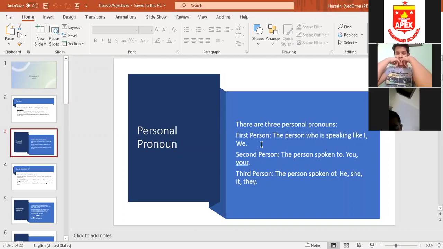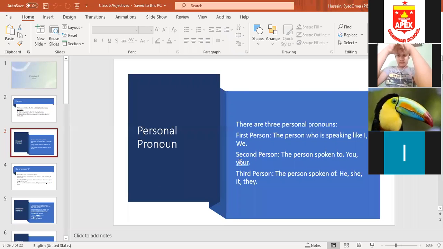The storyteller. You must have read in storybooks, this story is written in the first person pronoun. First person pronouns means I and we. Second person, the person spoken to, the person to whom we are speaking. For example, if I'm asking you a question, students, have you done your homework? Which pronoun am I going to use? You and your. Have you done your homework?